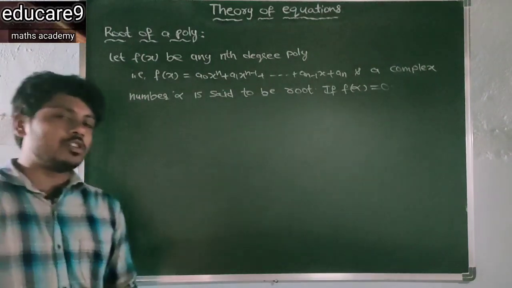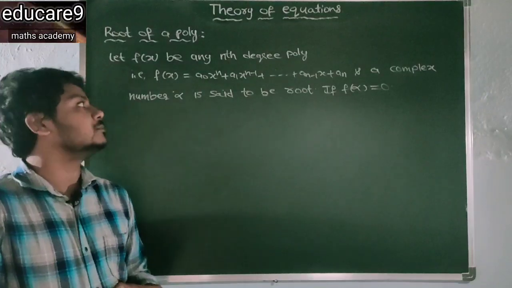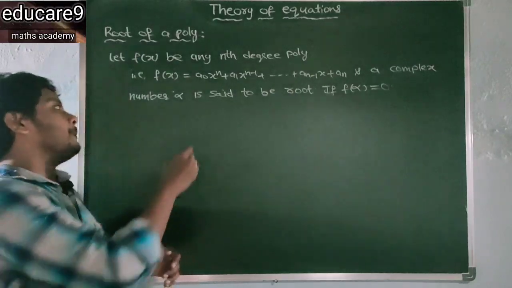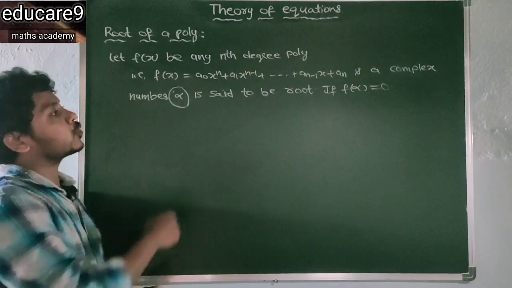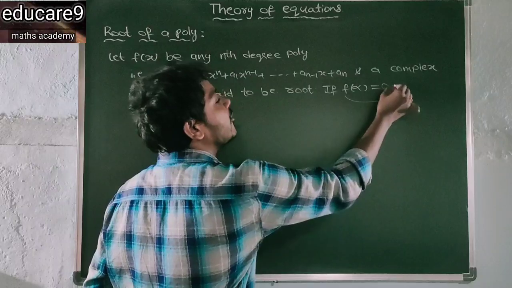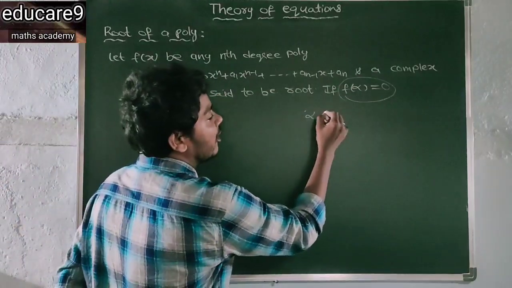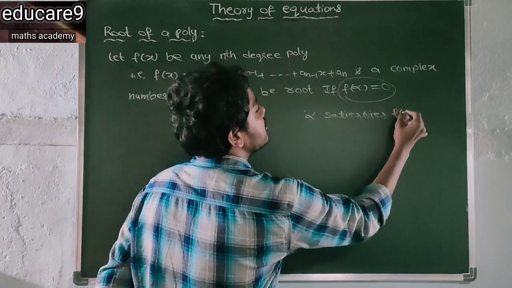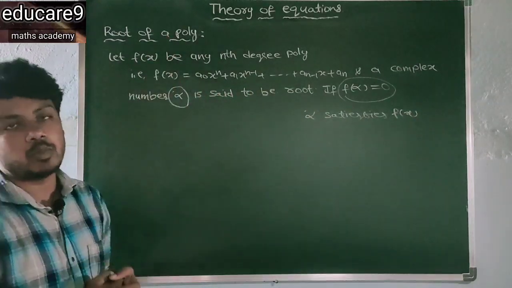Next one, root of a polynomial. Let f of x be any nth degree polynomial, and a complex number alpha. This alpha is said to be a root of f of x if f of alpha is equal to 0. That means alpha satisfies f of x. Then this alpha is called a root of the polynomial.